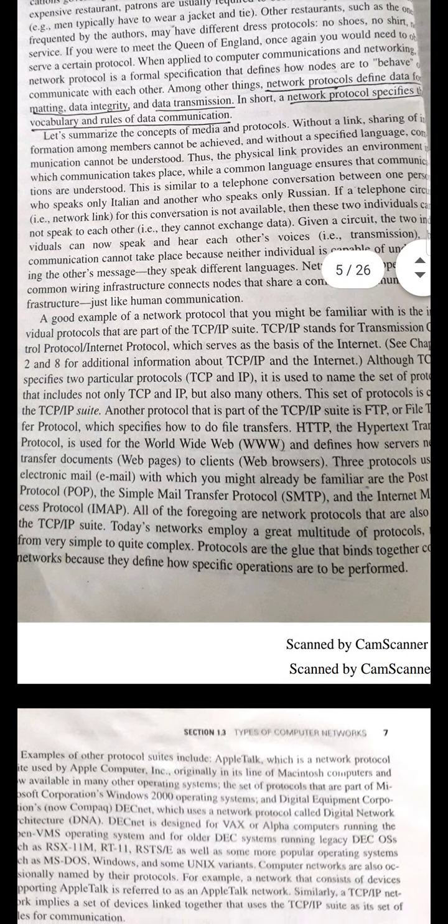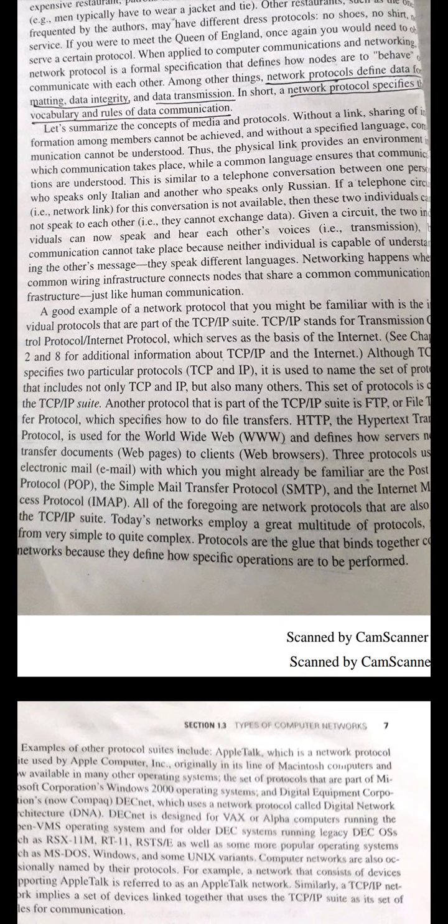Again, some examples of the protocols defined here: TCP/IP, the Transmission Control Protocol/Internet Protocol, which has been defined for connection-oriented networks only. For connectionless networks, we have the User Datagram Protocol.